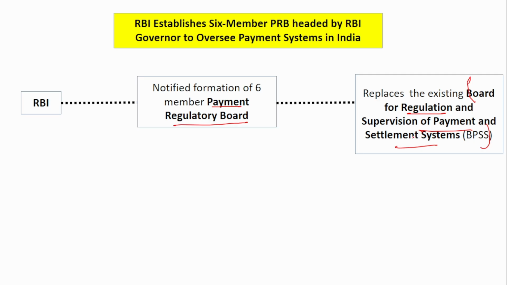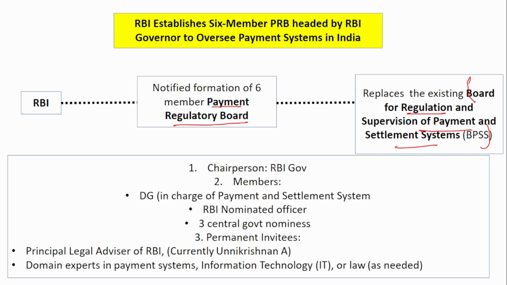Now let us look into the composition of this board. The chairperson will be the RBI governor, and the members are the deputy governor in charge of payment and settlement system, an RBI nominated officer, and 3 central government nominees. Apart from the chairperson and members, you also have permanent invitees: the principal legal advisor of the RBI, and domain experts in payment settlement, IT or law. The current principal legal advisor of RBI is Unikrishnan A. So this is the composition of the board. Remember, the payment regulatory board is replacing the board for regulation and supervision of payment and settlement.